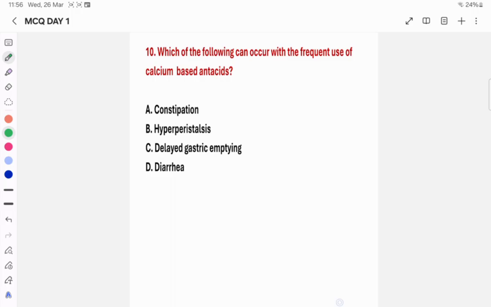Option A, constipation, hyperperistalsis, delayed gastric emptying and diarrhea. Please focus on the question. They mentioned calcium based antacid, so the right option is constipation. Please remember, it's not hyperperistalsis, it's not delayed gastric emptying, it's not diarrhea.